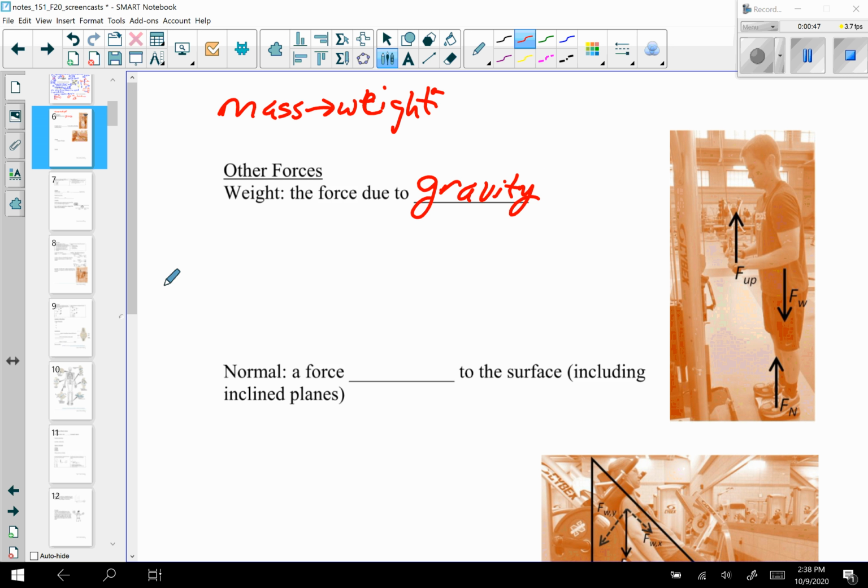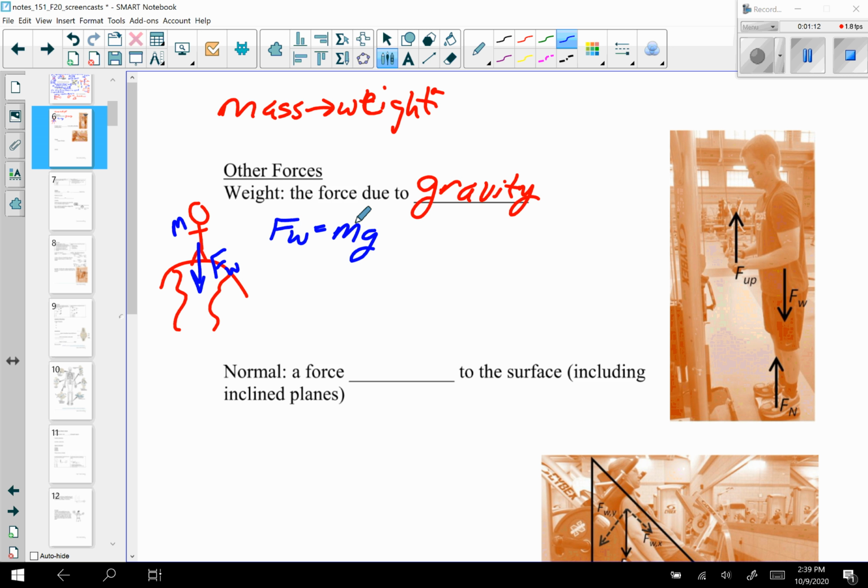one another. So say, for example, here's the planet Earth, and here I am standing on top of the planet Earth. I have a weight that is pulling down on me. That is Fw. I also have a mass, and then the weight is the force of attraction between that mass and the mass of the Earth. And we can calculate that weight. Fw is going to be equal to m times g.